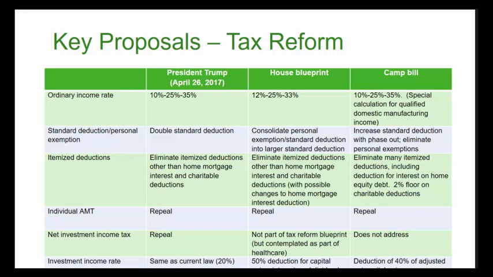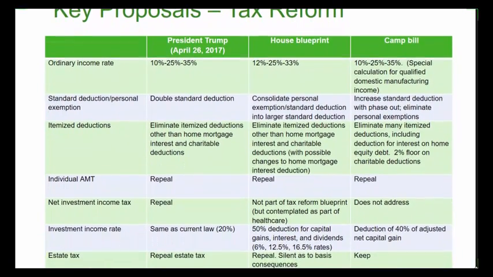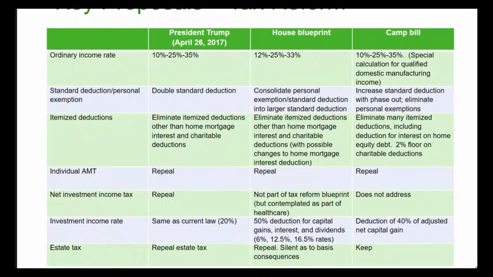What about investment income rate for individuals under tax reform proposals? For the Trump tax proposal, it would be the same as current law, which is currently 20%. And under the House blueprint, there'd be a 50% deduction for capital gains, interest, and dividends. And the Camp proposal had a deduction of 40% of adjusted net capital gain.